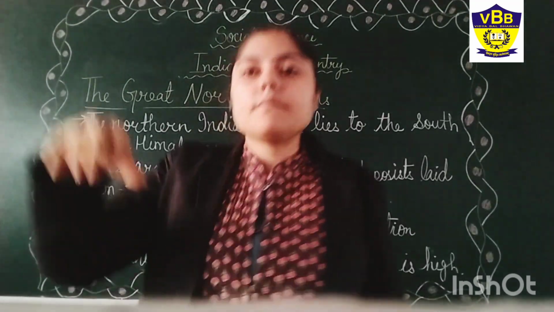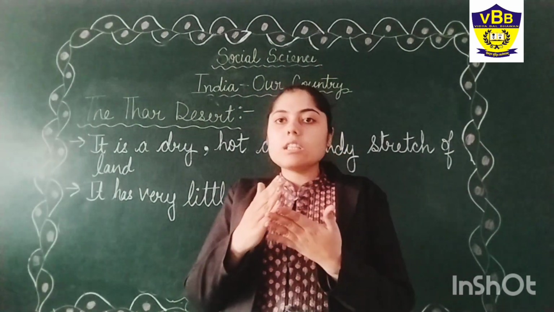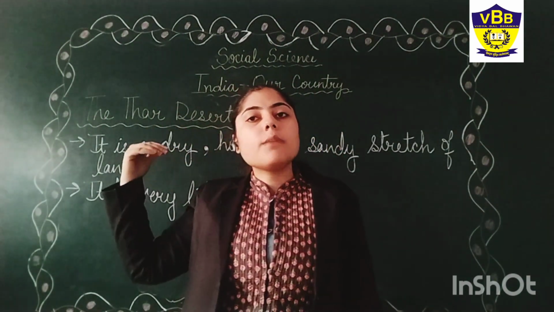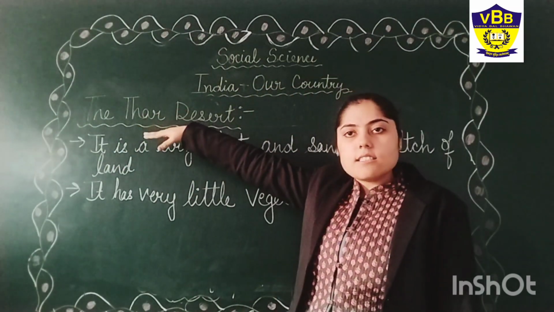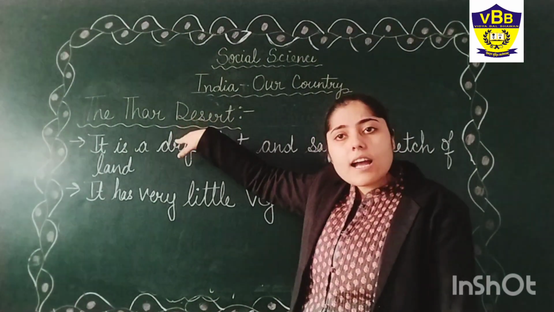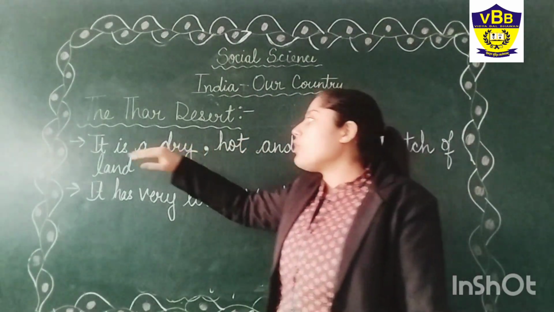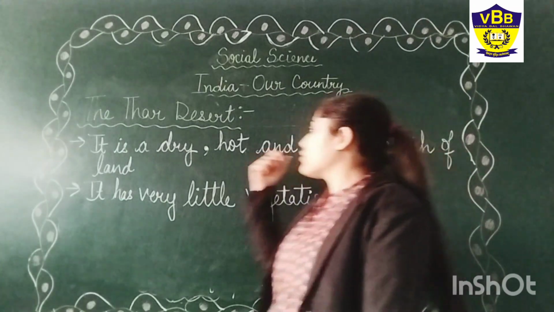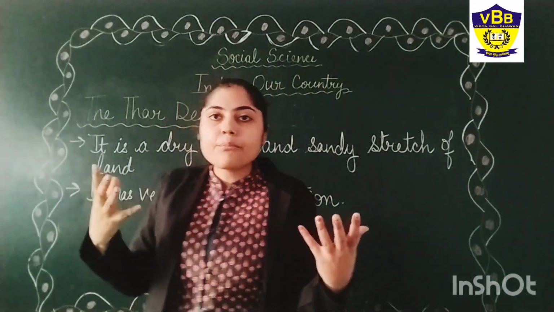Okay. So till here we have seen the northern mountains, then the northern plains, and after that what comes? The great Indian desert, which is the Thar desert. As we all know, deserts are very hot, dry and sandy. All deserts are the same: a dry, hot and sandy stretch of land. The land is very sandy.